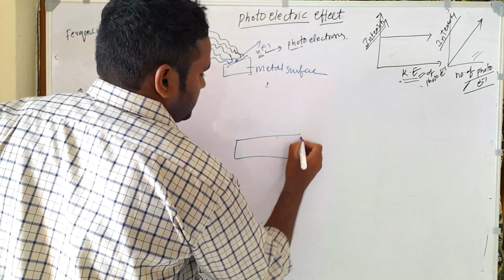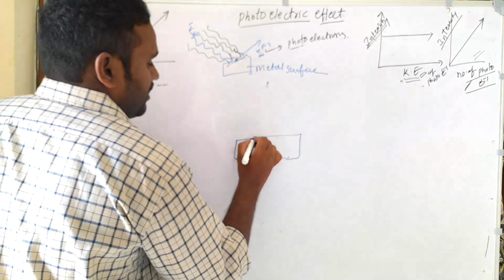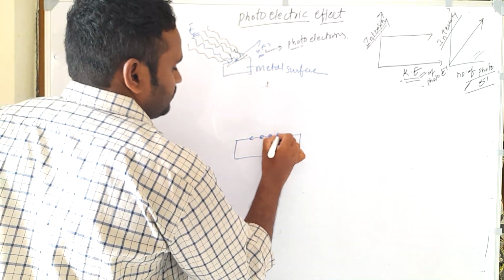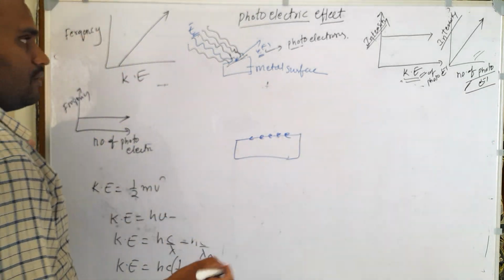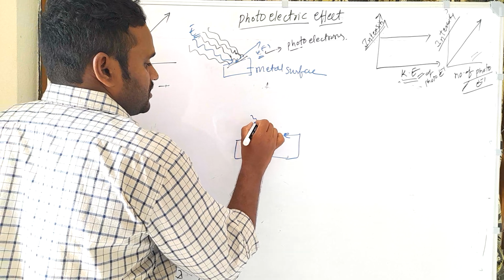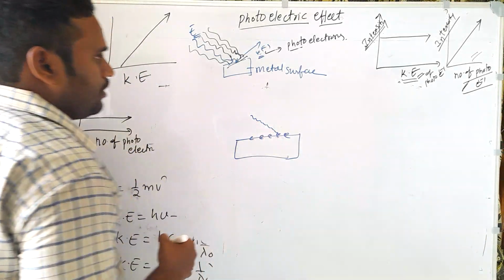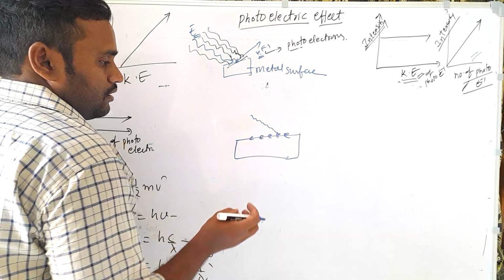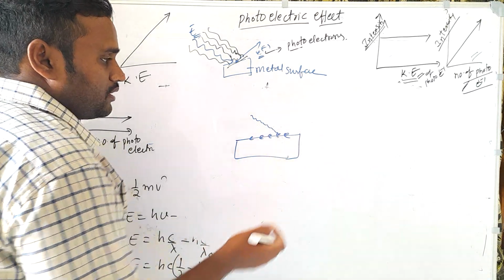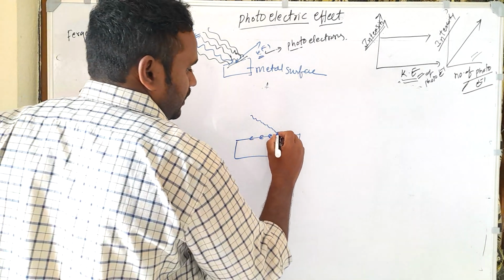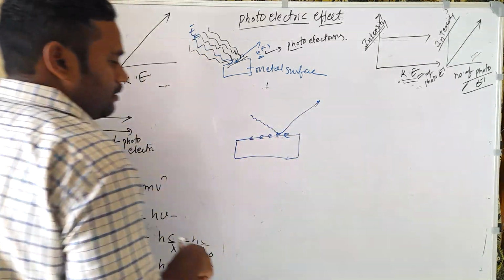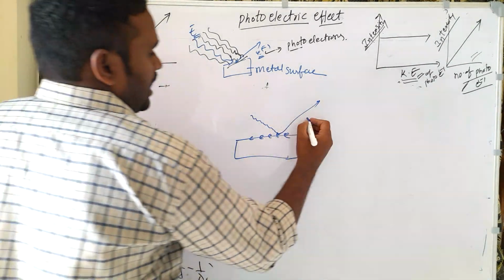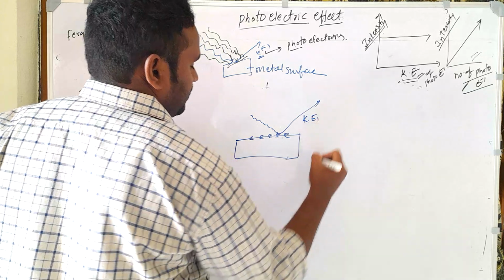It is a metal, so it has a number of electrons on its surface. First, with less intensity, only one photon is coming with a frequency more than the threshold frequency. It can eject the electron, which has some kinetic energy, say kinetic energy 1.